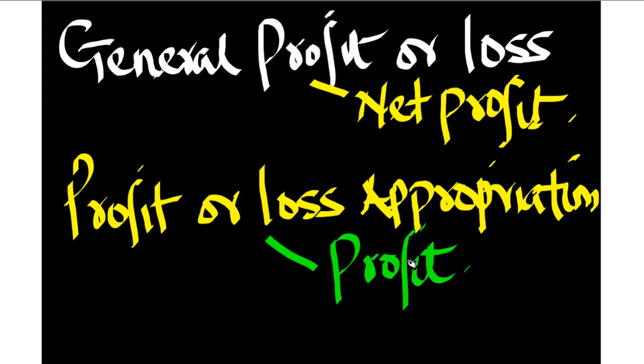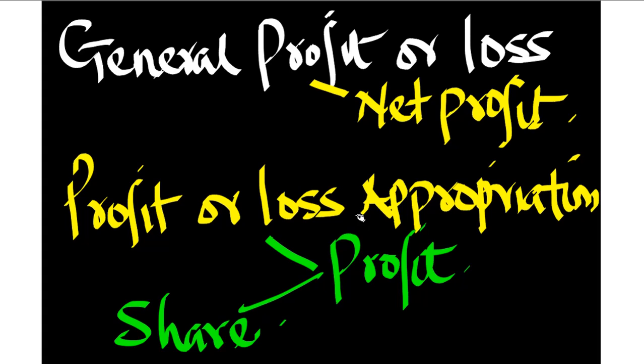So what it means is that you must prepare the general profit or loss first. After preparing that, you then prepare the profit or loss appropriation, because the balancing figure, the net profit you got from the general profit or loss, should be transferred to this account. Then you set off all the items that affect the partners individually, and you still get another profit. The partners will then share that profit according to their profit sharing ratio. So that is how it is done.